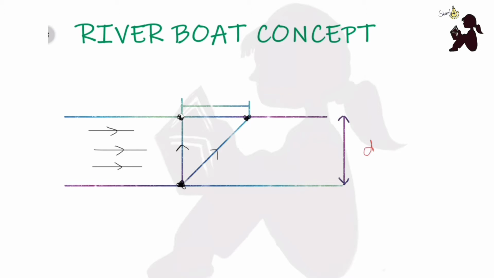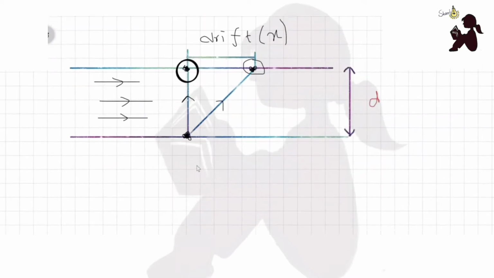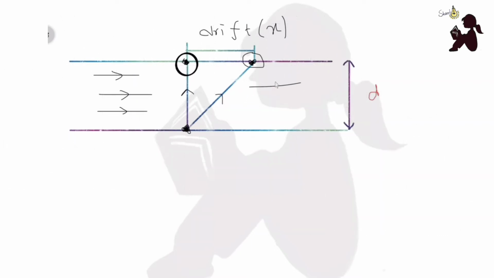So the distance from the point where the boat needs to go to the point where the boat actually reaches, due to the velocity of the river, is called drift. Drift is the major concept. If you can understand this drift concept, you can solve any problem of boat and river. Let us consider this distance as x.